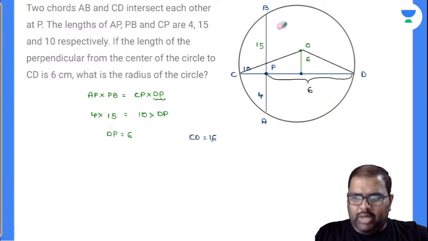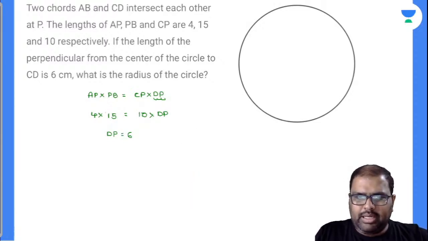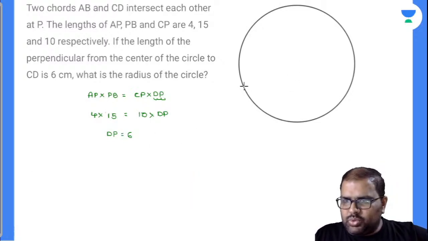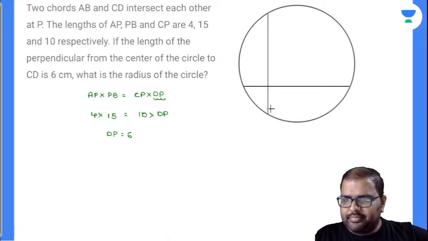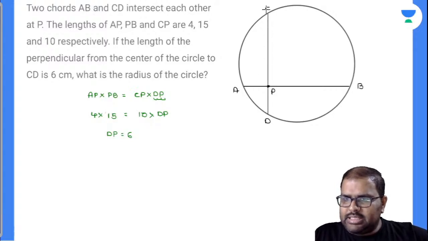Okay, chalo. I'll do like this. Just give me 1 second. We'll get the answer. Don't worry about that. So to have a little bit more clarity, I'll take this as AB. I'll take this as CD. Now this is A. This is P, so this is the intersecting point. This is B. Now I'll take this as D, and I'll take this as C. So now I will be getting AP value is 4, PB value is 15, and CP value is 10.